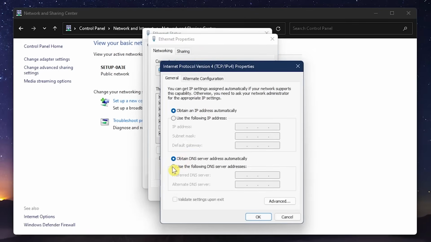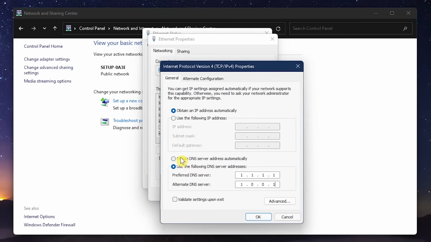Click to select, use the following DNS server addresses. Our favorite is from Cloudflare. For preferred DNS server, you have to click into each of these fields and type 1, 1, 1, and 1. And for alternate DNS server, type 1, 0, 0, and then 1.